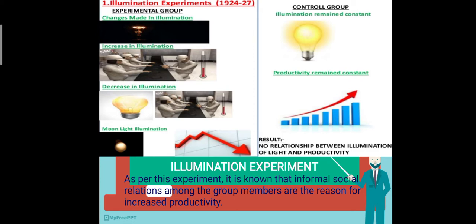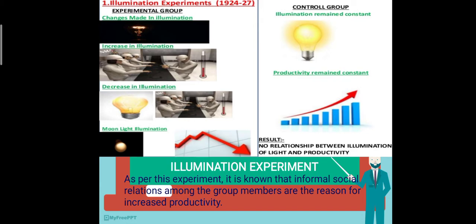In order to check, the entire working group inside the organization was divided into 2 groups: one is the experimental group and the other is the control group. The experimental group of employees was provided with periodical changes in the lighting system, whereas constant good lighting was provided to the control group employees. When both groups' performance was compared, the productivity tended to increase. There was no fall in the productivity level.